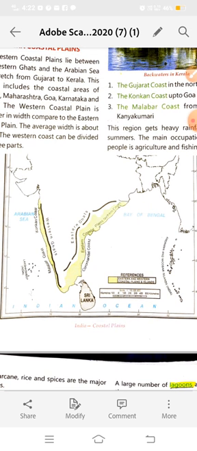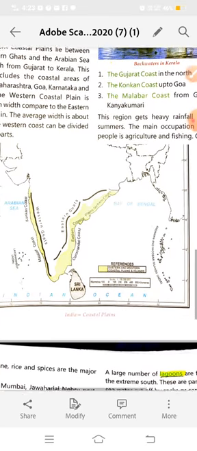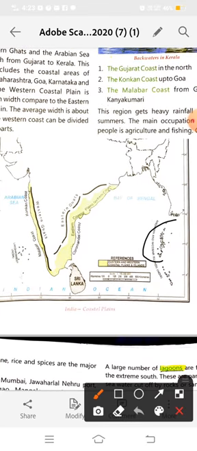Listen, when India was under the control of British rule, the Indian prisoners were kept in the Cellular Jail in the Andamans. Here was a jail known as the Cellular Jail, and all the Indian prisoners were kept there by the British.